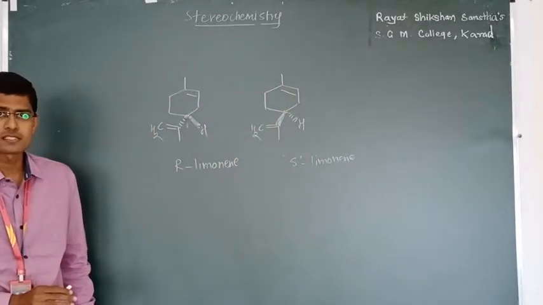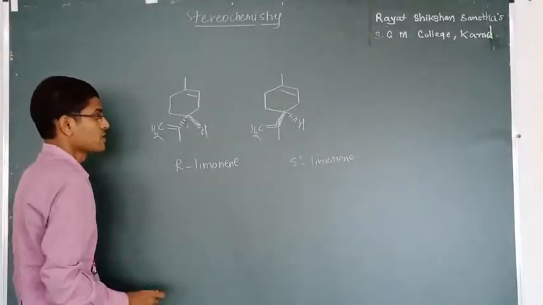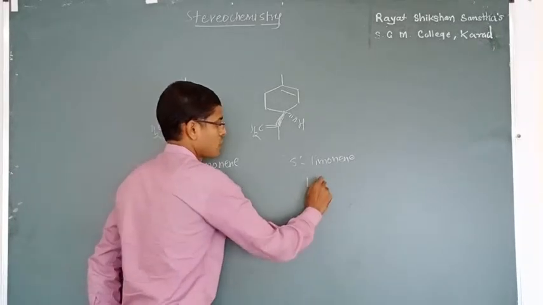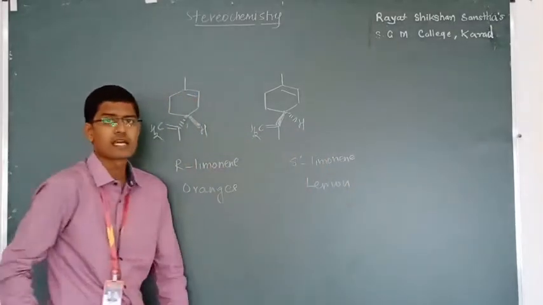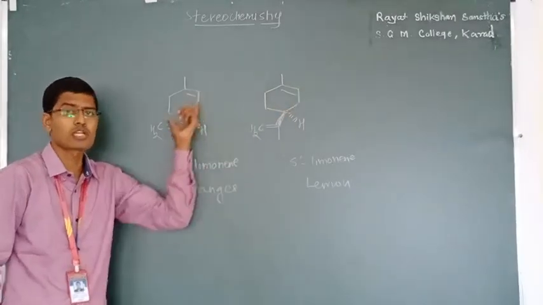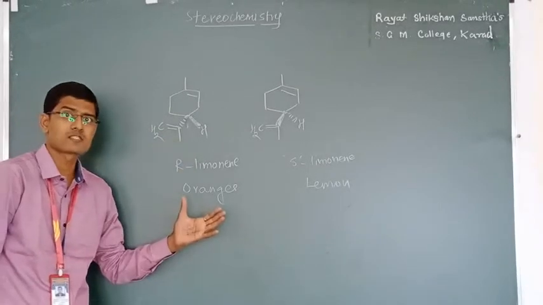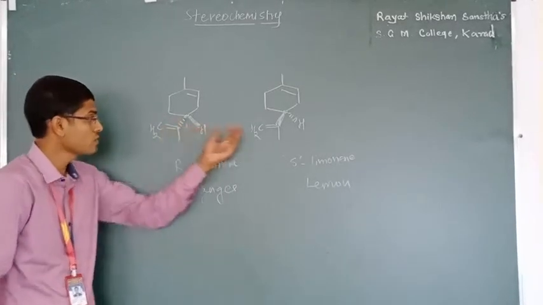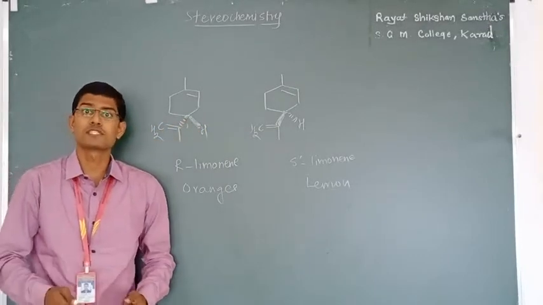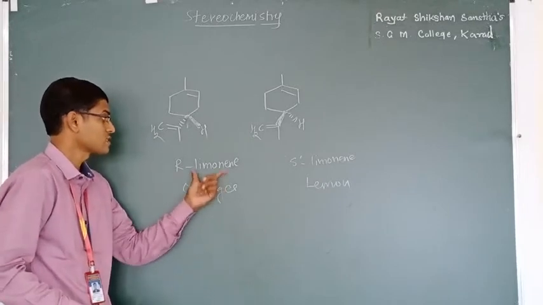But even though the change is very small, this molecule is observed in oranges and this molecule is observed in lemons. Slight change at this carbon, even though the molecular formula and structural formula are the same, but the arrangement in space of this hydrogen and this group changes its physical as well as chemical properties.